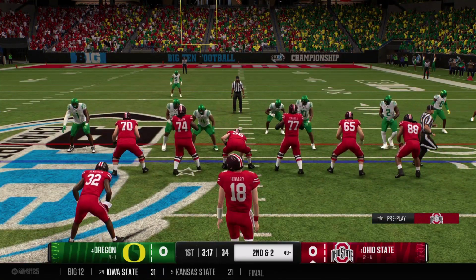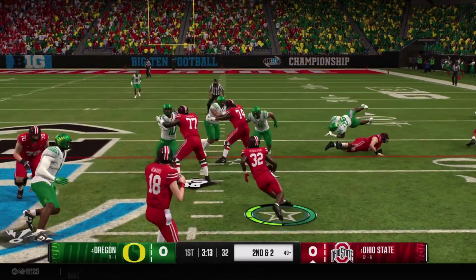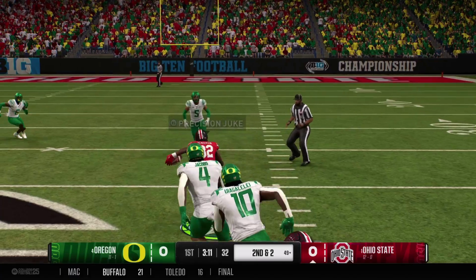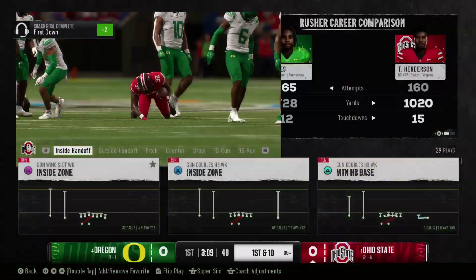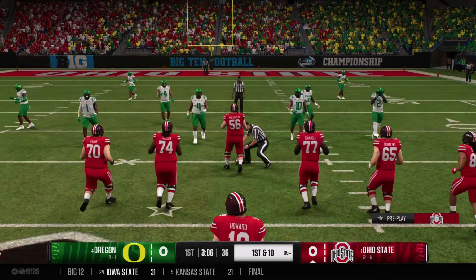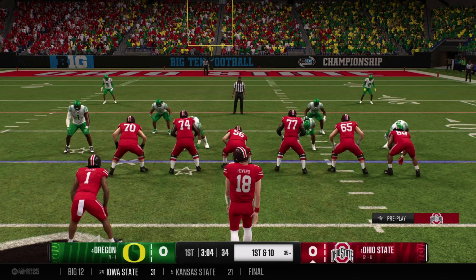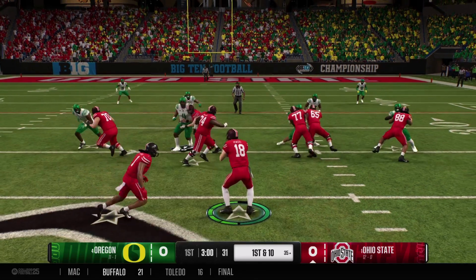Now it's 2nd down here. Keep it on the ground. There's the handoff. Breaks loose at the 40. He's taken down, but that's a nice gain. They'll spot the ball now at the 35. Well, it's a beautiful run here for the first down, really living up to that reputation of the great backs that they've had over the years.